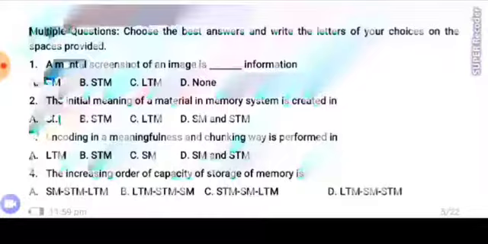The increasing order of capacity of storage of memory is sensory memory, short-term memory, long-term memory, LTM, STM, SM, C, STM, SM, LTM, D, LTM, SM, STM.